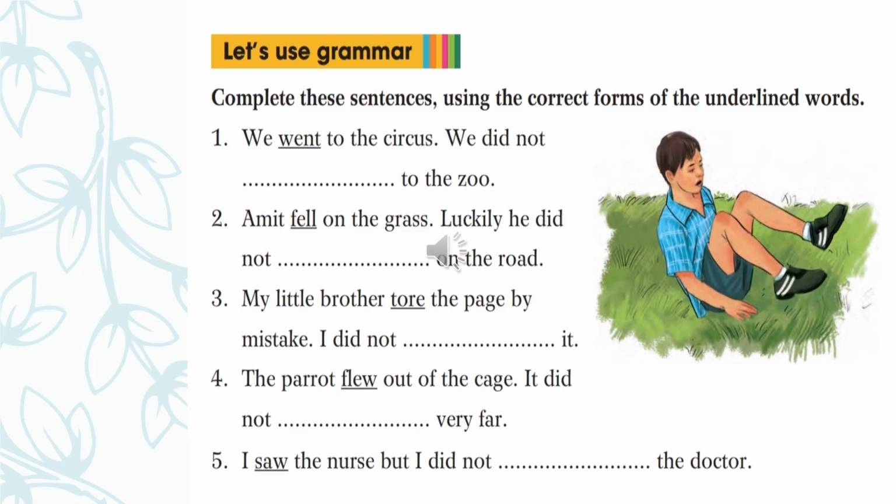So you have to remember these verb forms, not just for simple past tense only, but for all the tenses. When you are going to learn all the tenses, you have to remember all these verb forms, because verb is the soul of the sentence. Without verb, no sentence is possible.